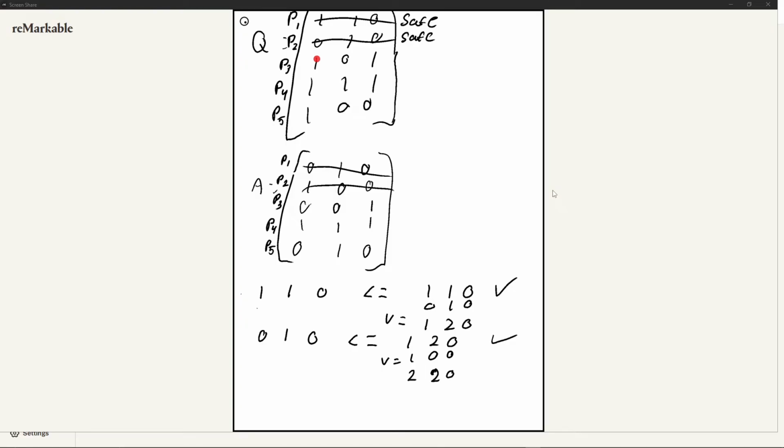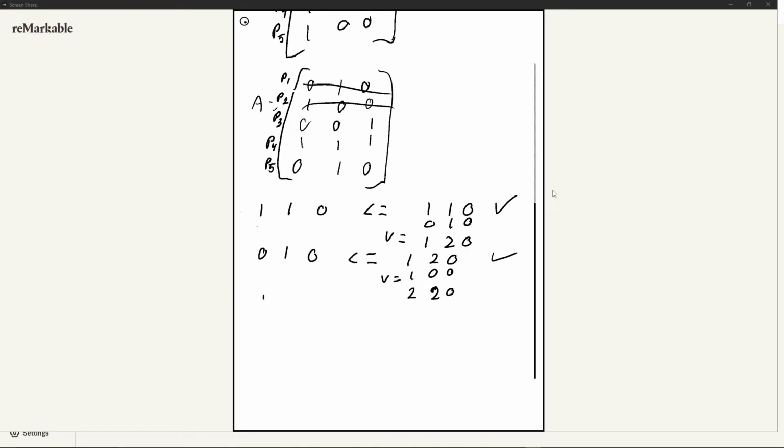So now let's take a look here. We have 1, 0, 1, and we can go and we can compare, is 1, 0, 1 less than or equal to our brand new V of 2, 2, 0. And I'm just going to erase it, and I'm going to move it down here. 2, 2, 0. So is 1, 0, 1 less than or equal to 2, 2, 0? Well, we can see 1 is less than or equal to 2. 0 is less than or equal to 2, but 1 is not less than or equal to 0. So therefore, this is currently deadlocked. And notice how I said currently. Currently deadlocked. Okay.